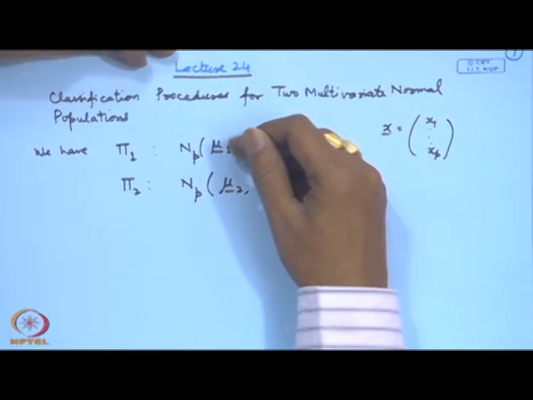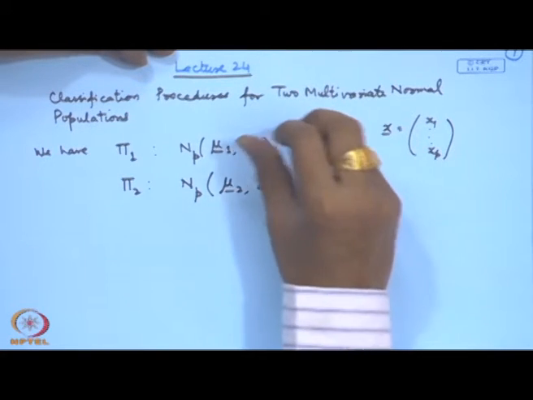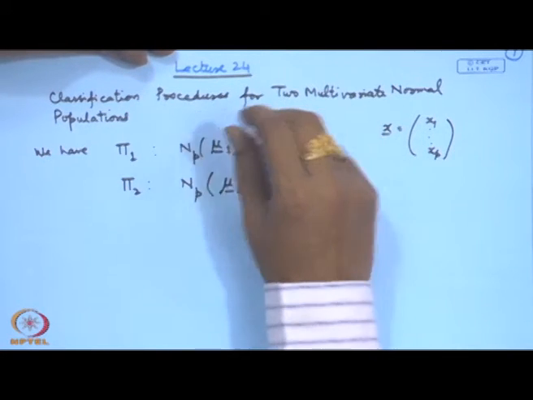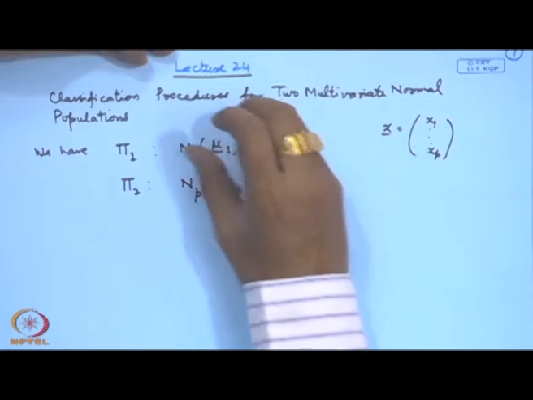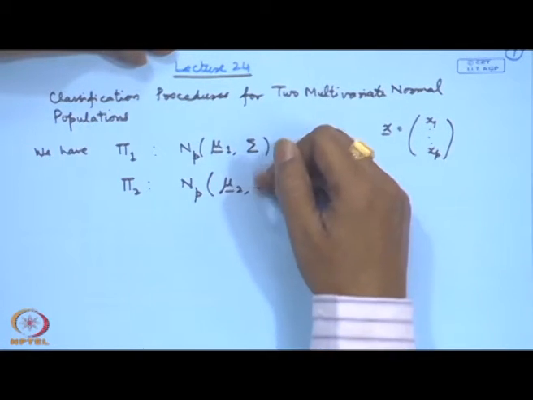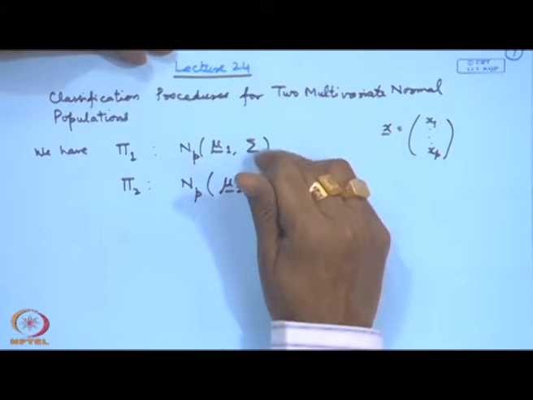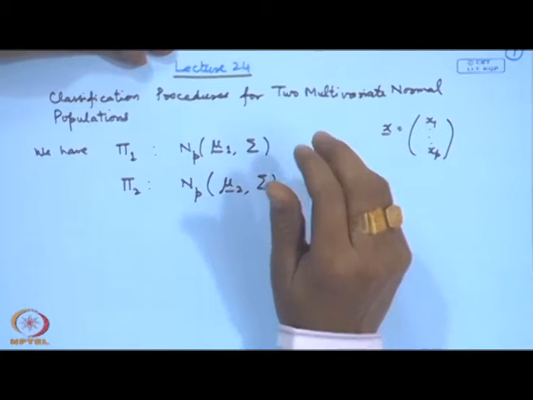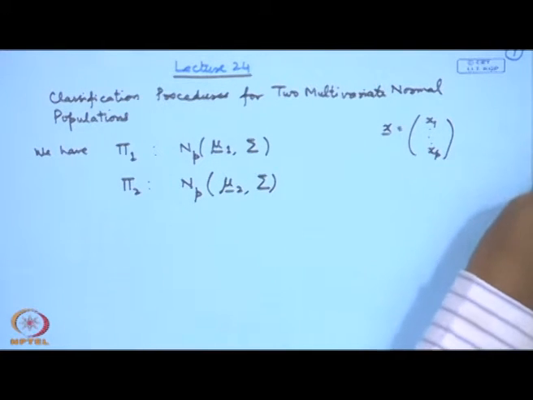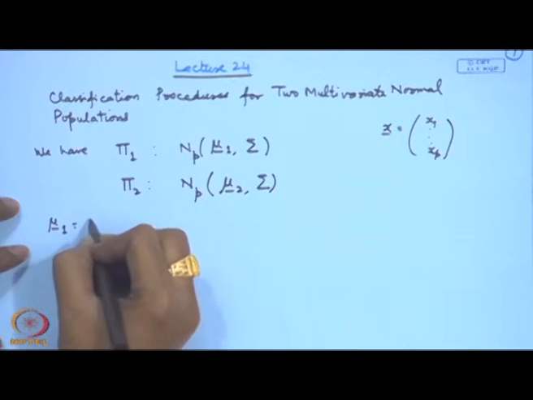That means different components will be individually normally distributed, and at the same time the correlated structure is giving you a multivariate normal distribution. Now, in the first model I am starting with the covariance matrix to be common. So, here we specify like this, mu 1 is actually your vector.